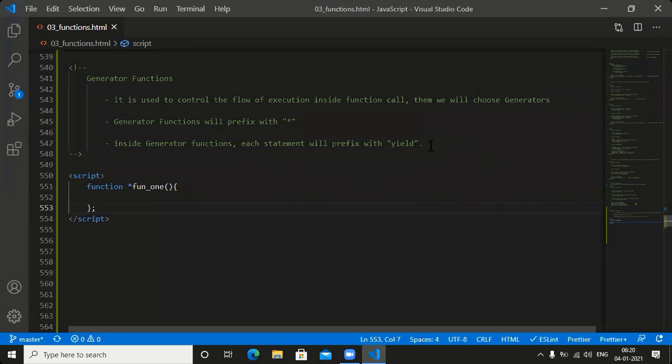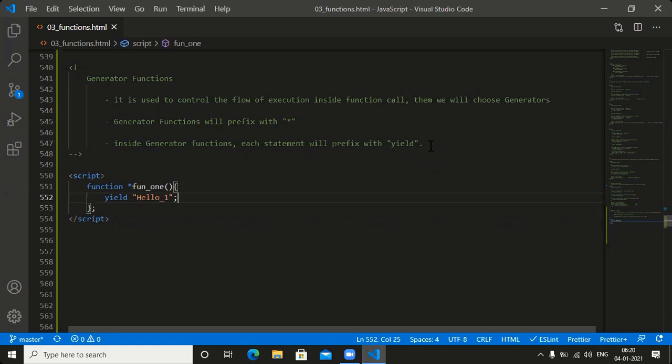Next one, see this one. Here also I need to place some statements. How can we place the statements? Yield, whatever you want to place. Yield statement 1. Anything we can place, not an issue. Let me place the hello 1 here.